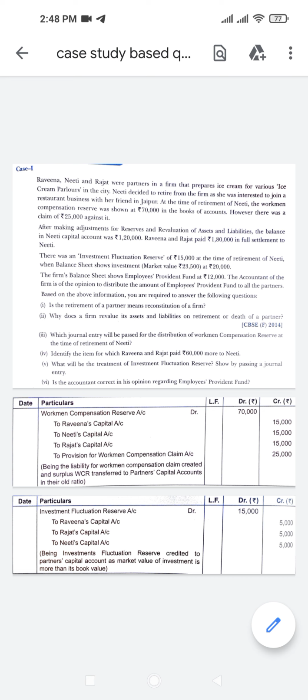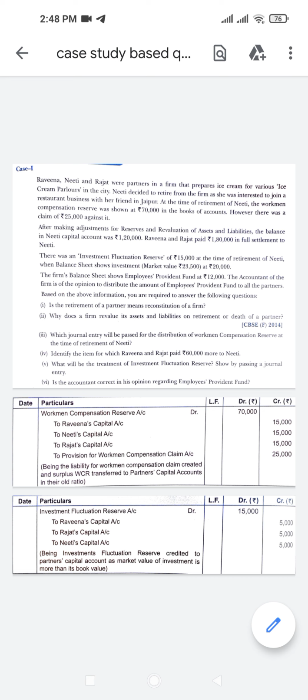The compensation reserve is 70,000 and the claim given in the question was 25,000 rupees. So 70,000 minus 25,000 is 45,000, and 45,000 should be divided equally, 1/3, 1/3, 1/3, that is 15,000 each.